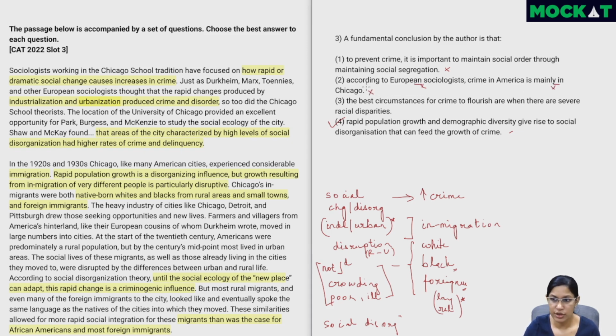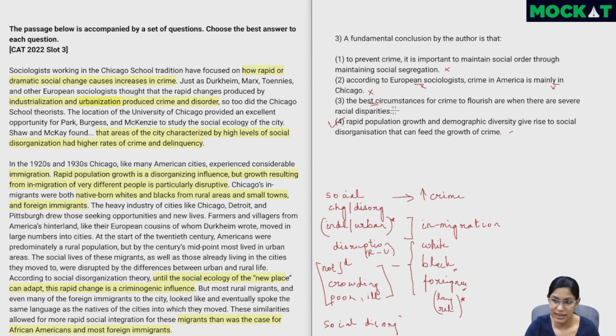It's of course also not a fundamental conclusion. The best circumstances for crime to flourish are when there are severe racial disparities. Now racial disparities, definitely we've been speaking about the African Americans and how they've been segregated the most, and that's caused major disruption and all. But this is what I call an extreme or a harsh option, because it's saying that this is the best circumstance. This is definitely one of the circumstances.